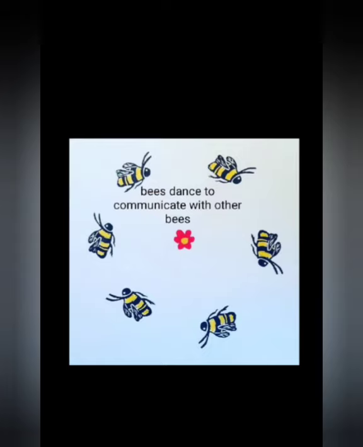Sixth one: bees dance to communicate with each other. Try to arrange. Bees dance to communicate with each other. How do the bees communicate? The bees dance to communicate with each other.